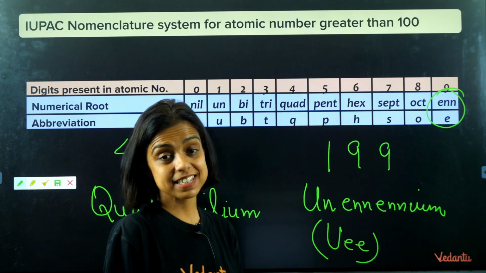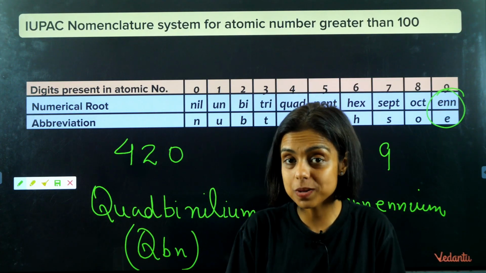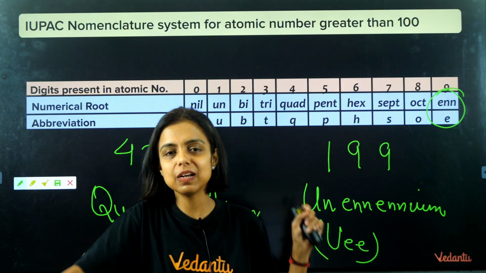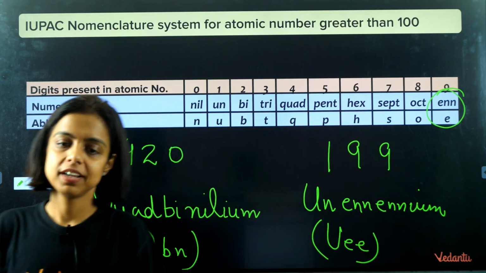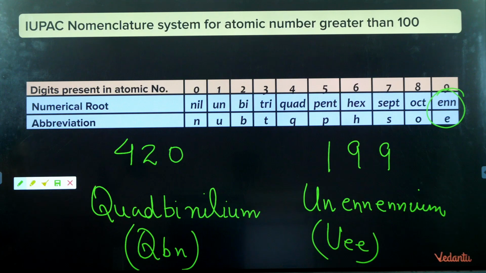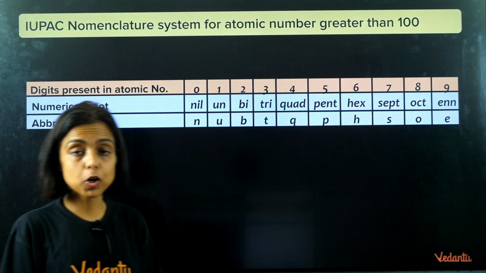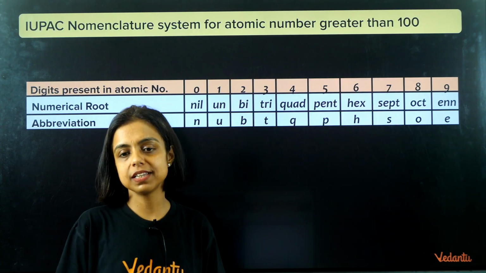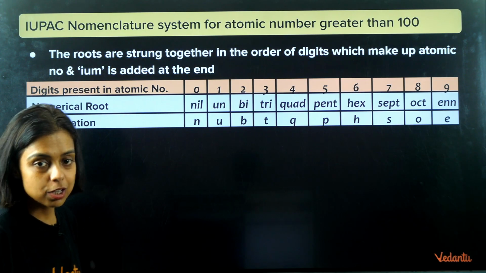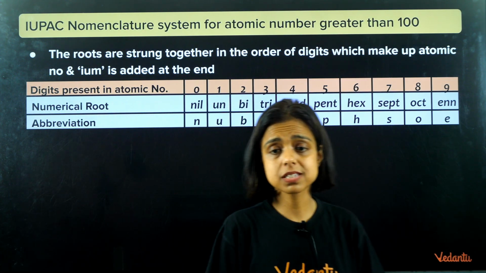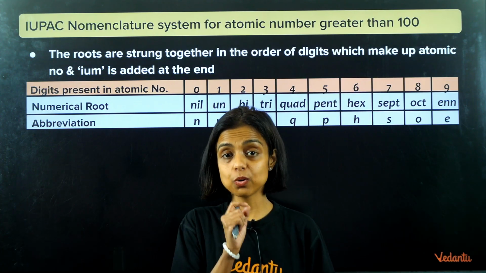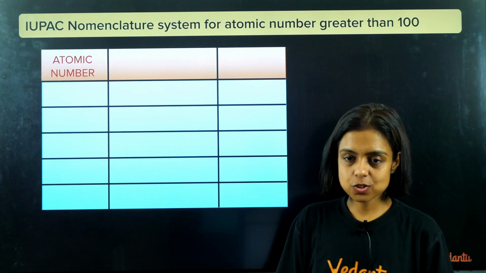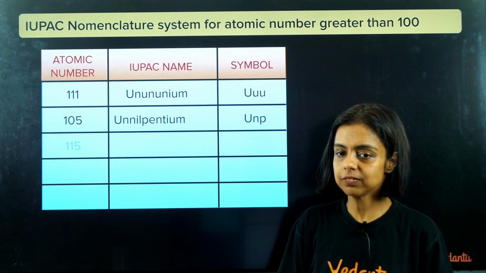So indeed an interesting thing to learn, to know the IUPAC name. If you know these simple, pretty interesting rules, you can name any element having atomic number 100 and more, right? And you know the symbol also. So if you see the periodic table, in some periodic tables for elements having higher atomic numbers, this IUPAC name is used, right, guys? Yes. So I hope this is clear to every one of you. Do not forget to write ium in the end. Got it, guys? So you can see the examples here.